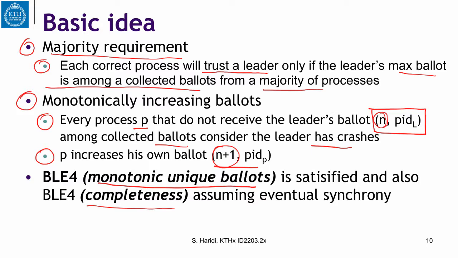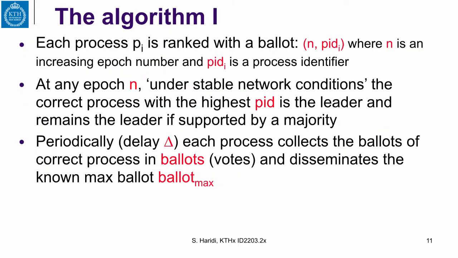So let us now look at this algorithm in detail, step by step. Each process Pi is ranked, and the rank is, as I said, n and pid_i, where n is an increasing epoch number and pid is a process identifier.